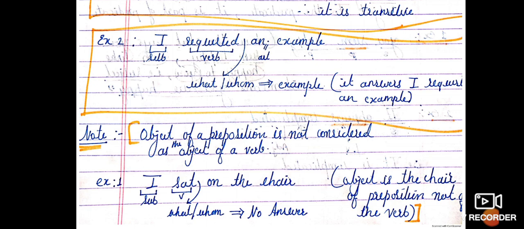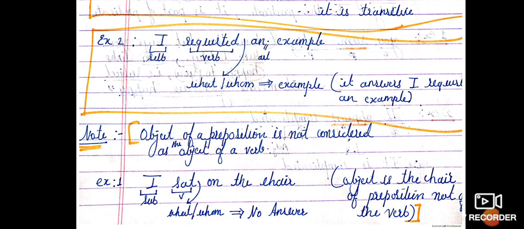See another example: I sat on the chair. I sat what? There is no answer returned, isn't it? So we can say that sat here is an intransitive verb, because no action is passed from the subject to the object.